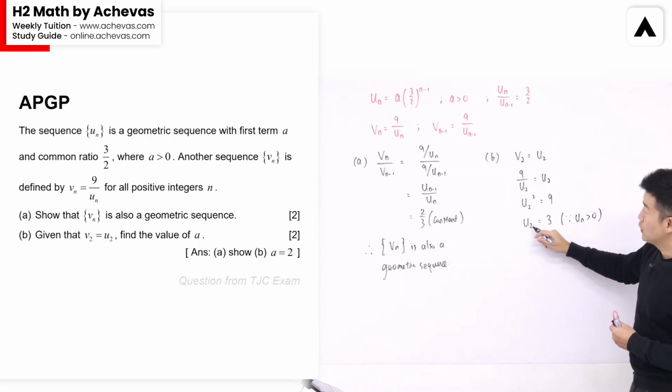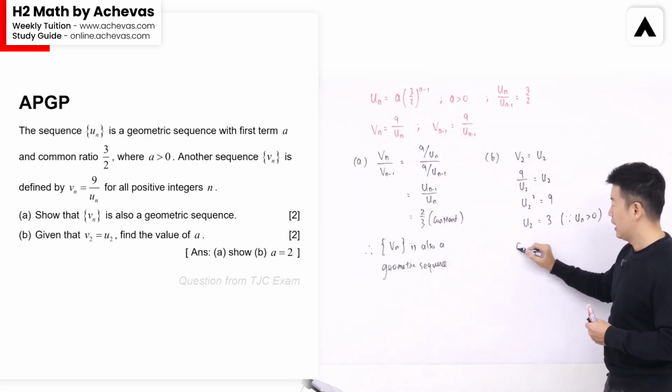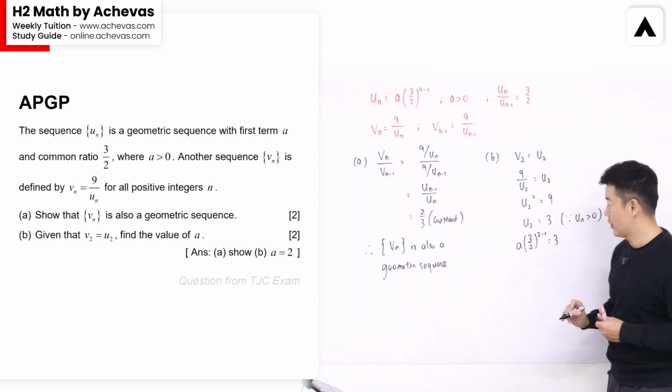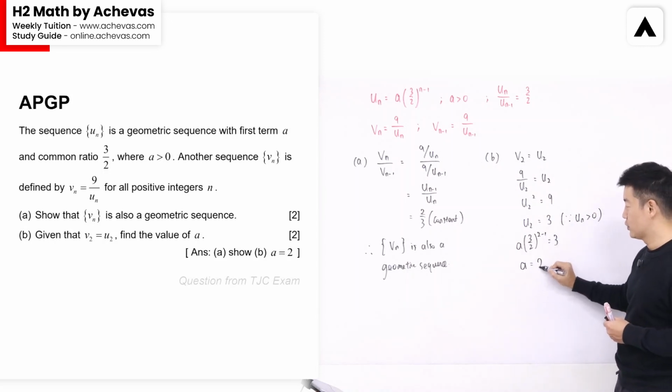So what is U2? U2 will be A times 3/2 to the power of 2 minus 1. This is equal to 3. So A here is equal to 2.